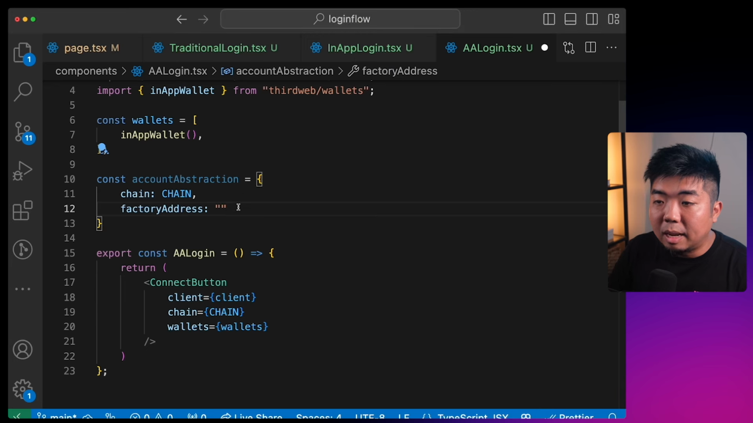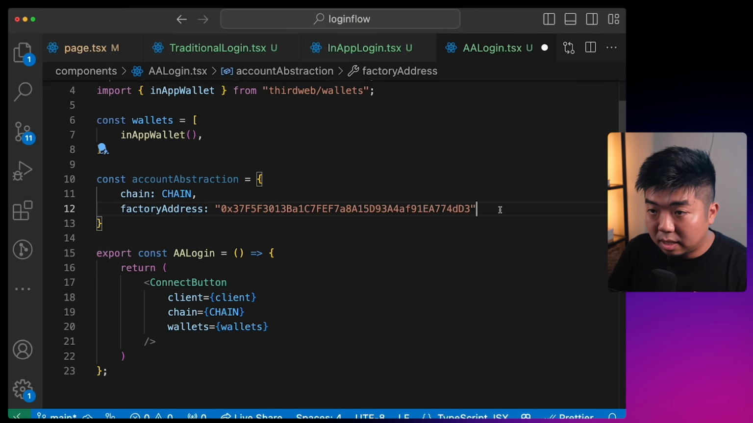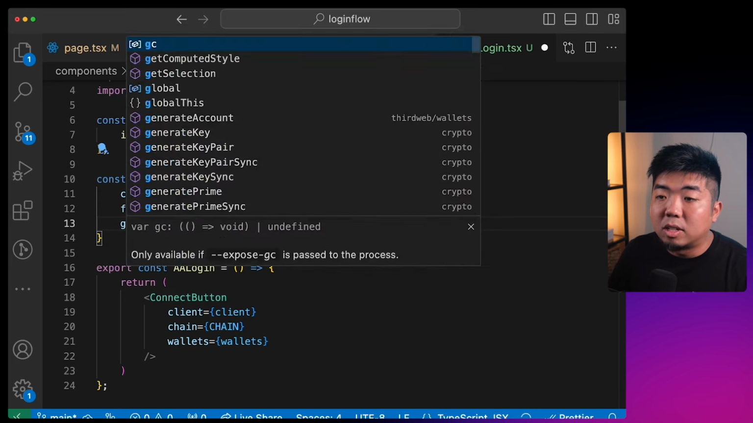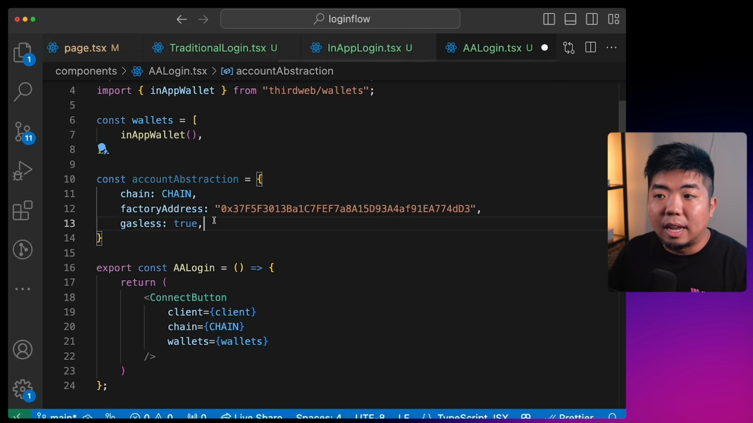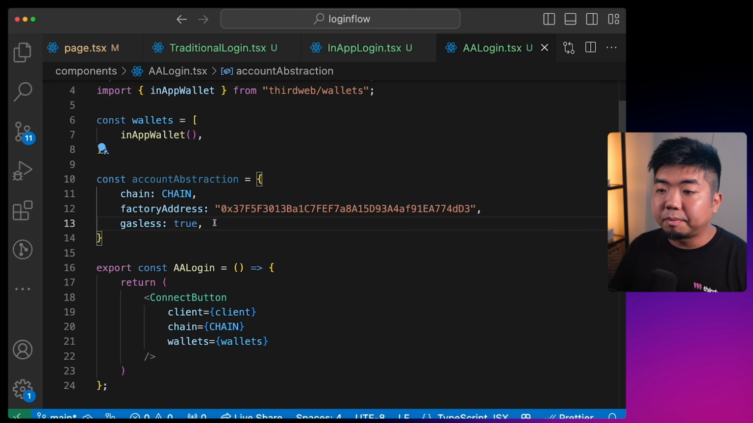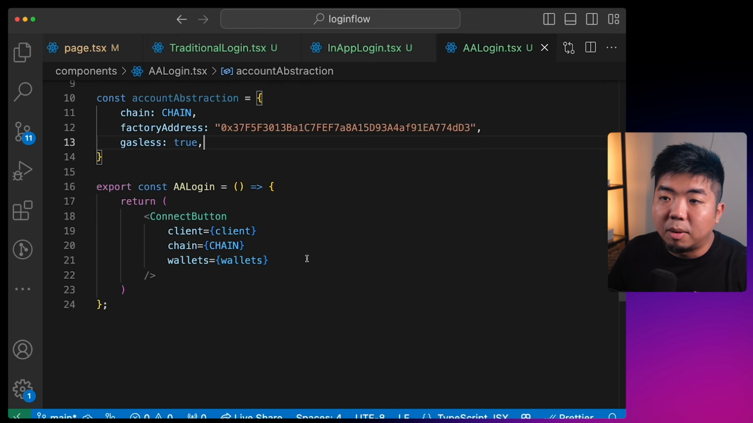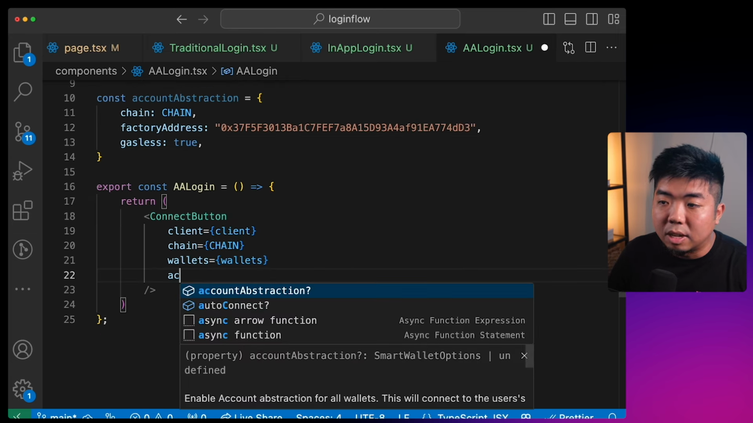And finally, we can enable something like gasless. Gasless will allow us to handle the gas for the user. We'll pay for everything utilizing account abstraction. Now, once we have those set up, we provide it with the account abstraction details that we created.